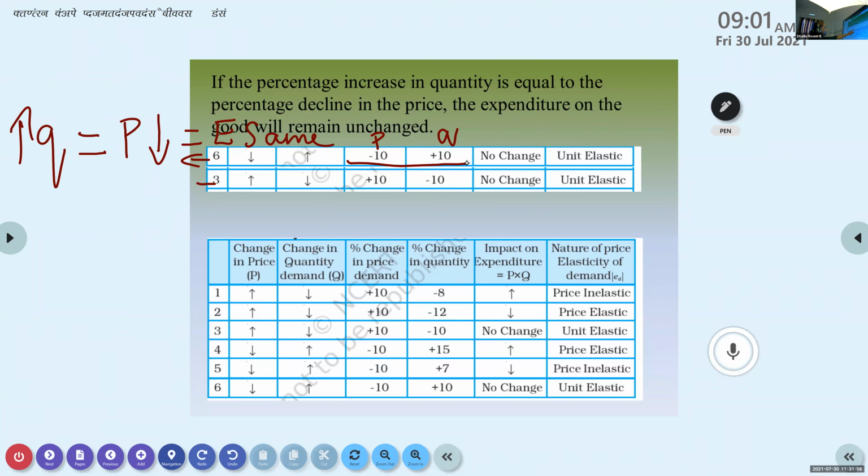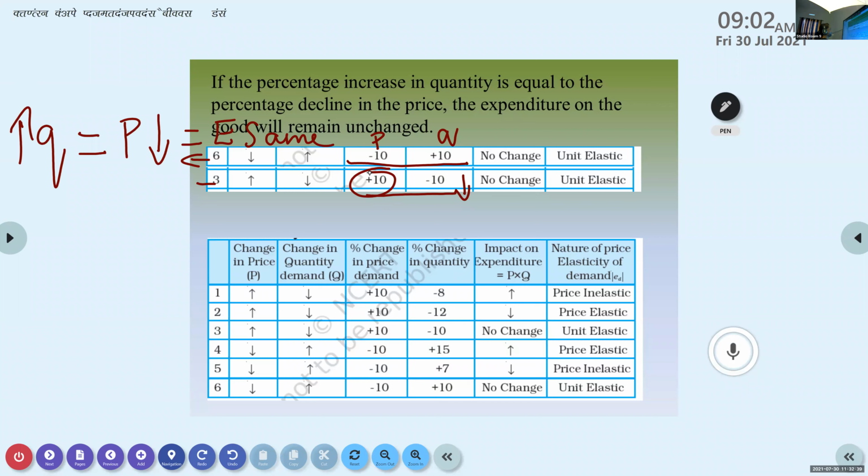So here what we have to say? The percentage decline in quantity is equal to the percentage decline in price. Here, the decrease in the quantity is equal to what percentage? Price only, but what percentage? Is it a decline? I'm sorry, it is an increase. This shows an increase in the price, right?